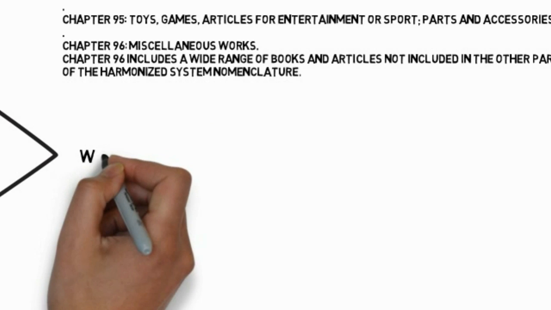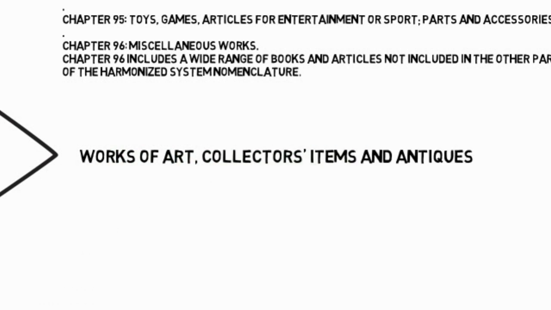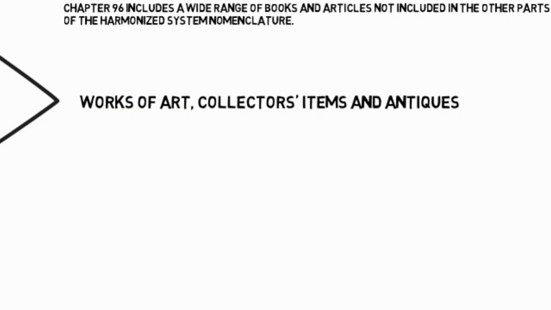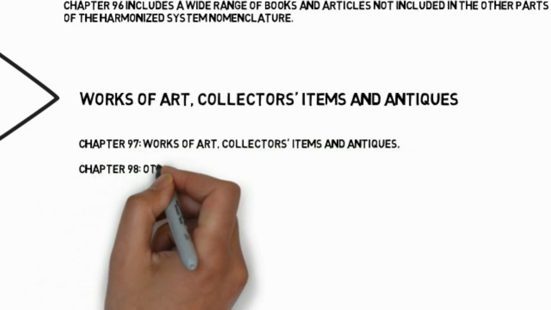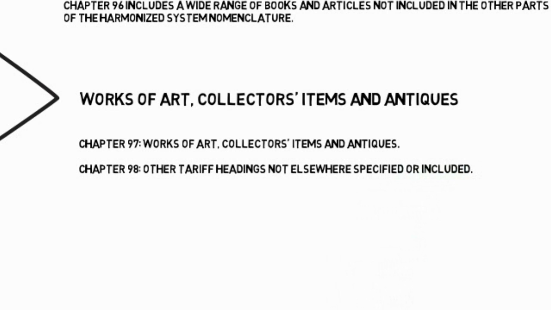Section 21: Works of art, collector's items and antiques. It includes Chapter 97: Works of art, collector's items and antiques. Chapter 98: Other tariff headings not elsewhere specified or included.